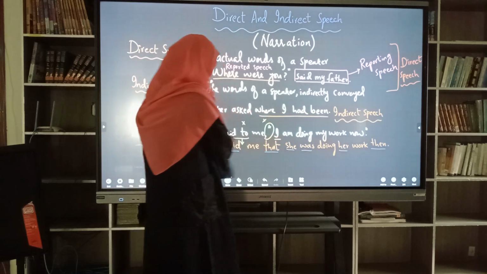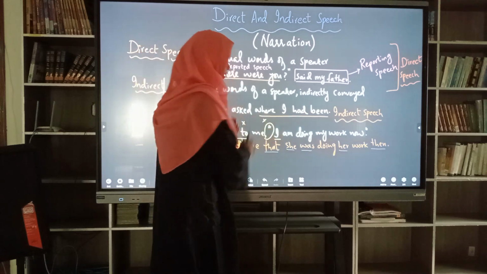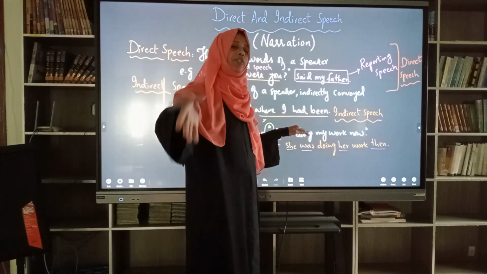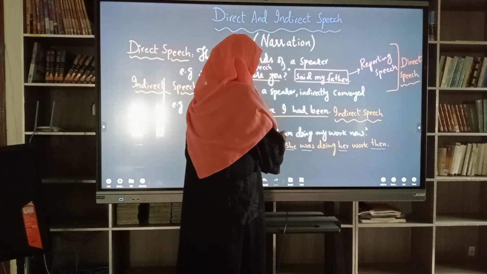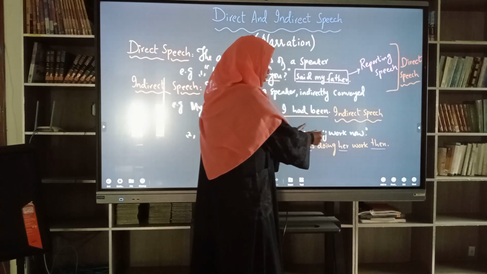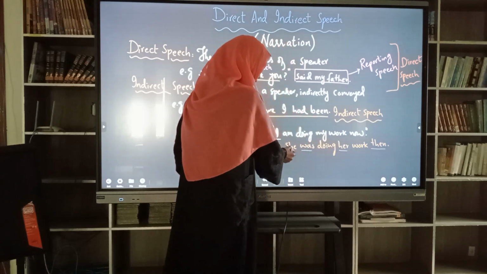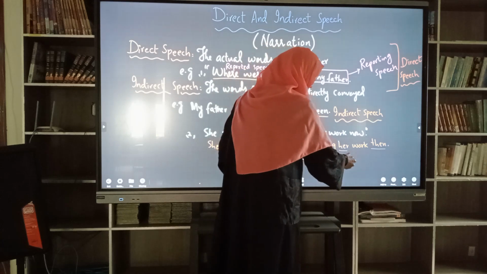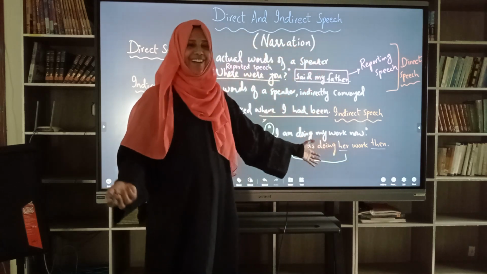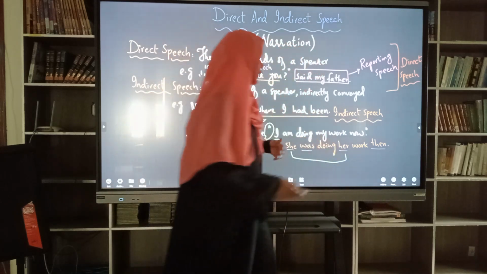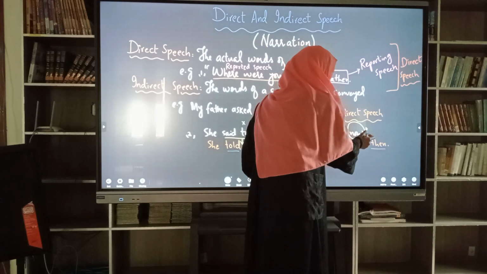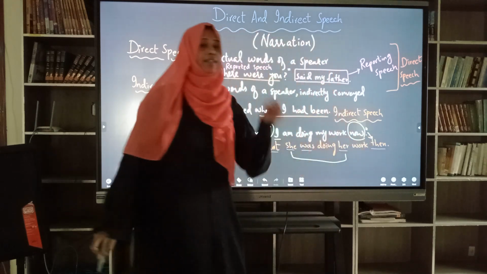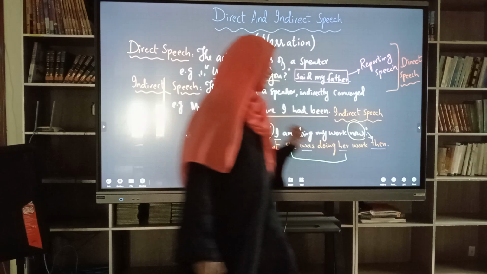Instead of I, indirectly she will be used. Then every present will be changed into past, like that she was doing her work. As it is she, obviously the next one will be her. She was doing her work and now will be changed into then, T-H-E-N, then.